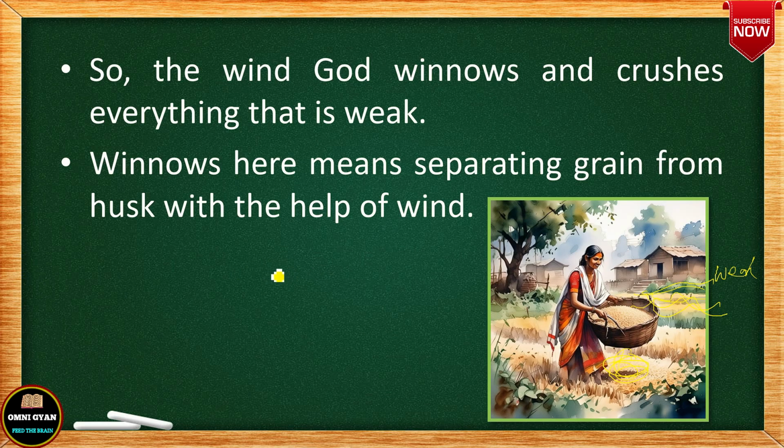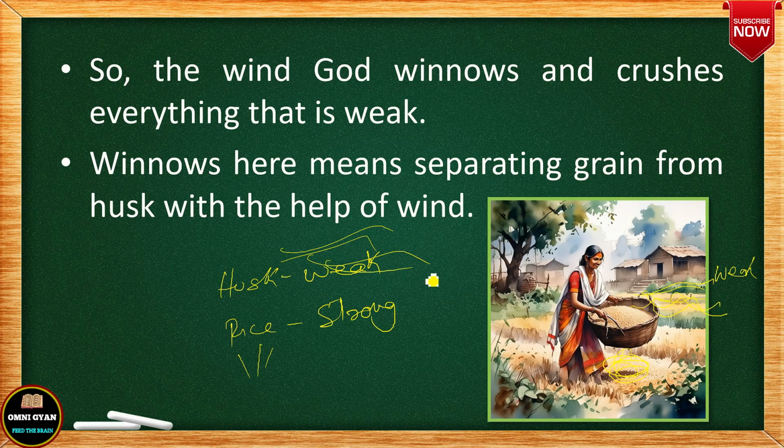That means wind does not touch the strong people. Wind only destroys the weak people or those people who are weak mentally and weak physically. So here husk means weak people, all the weak things, okay, and the rice, the grain, is the strong people or the strong things. So rice will fall down, rice will be collected and husk will fly away, okay, and wind is here winnowing. So this is the meaning of winnowing, okay. Such beautiful words are used by the poet, you see, and this is actually a Tamil poem.